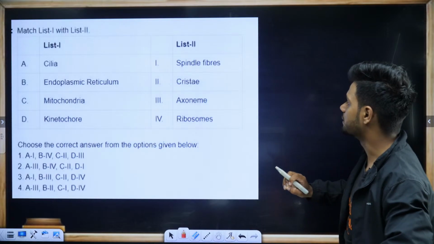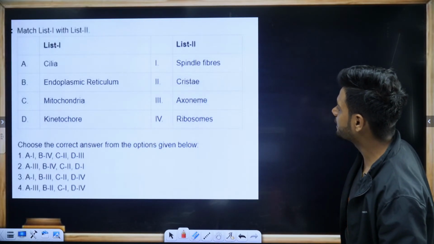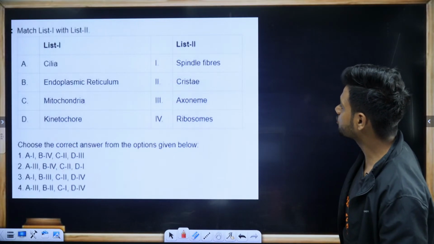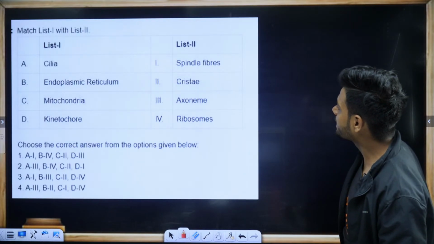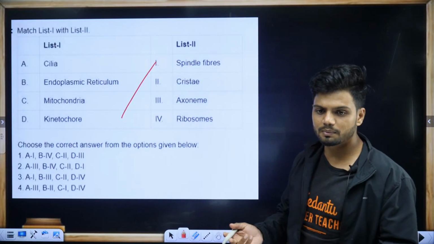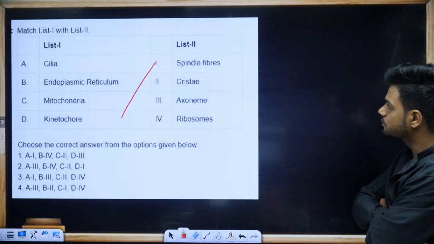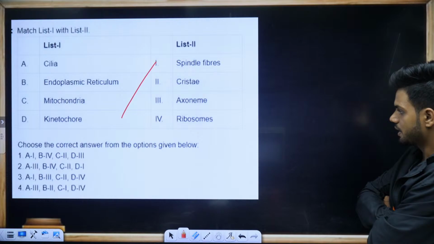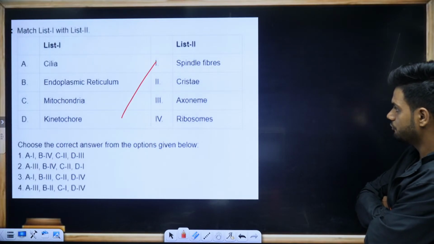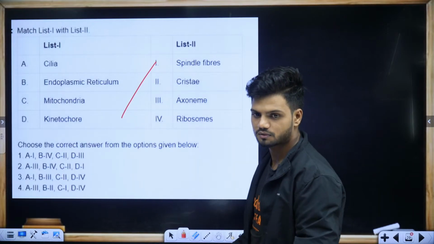Cilia. Tell me. Cilia and flagella, I told you, axoneme. Right. Endoplasmic reticulum has ribosomes. Mitochondria has cristae. Yes. Kinetochore is where the spindle fibers attach. Tell me the answer quickly. Go. Cilia is going to be axoneme. Yes. A is going to be 3. B is going to be 4. C is going to be 2. And D is going to be 1. Option number 2.